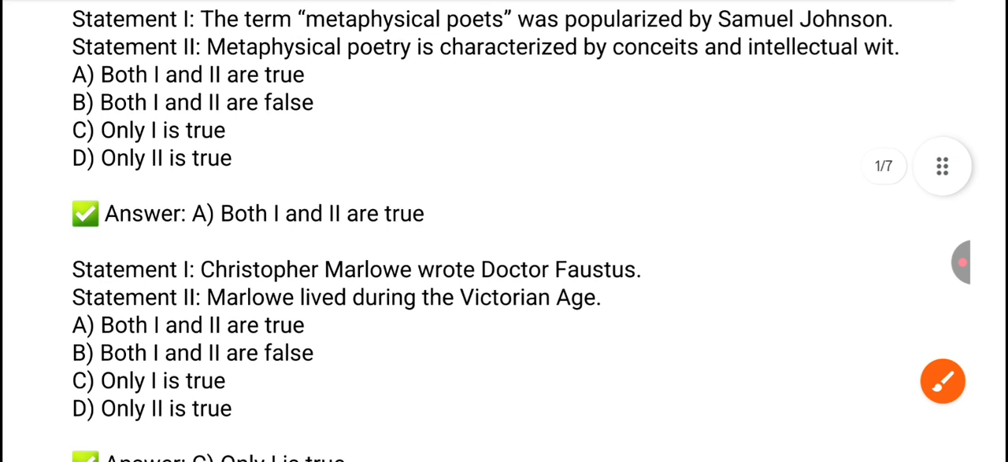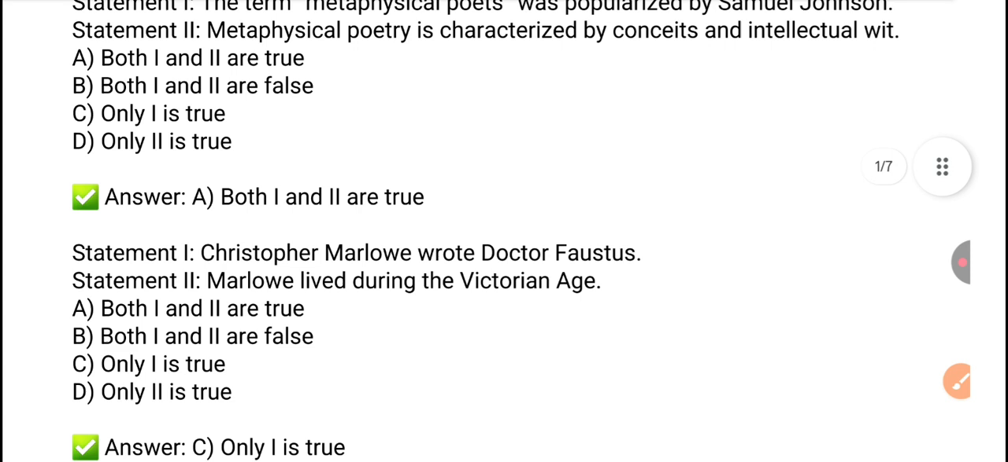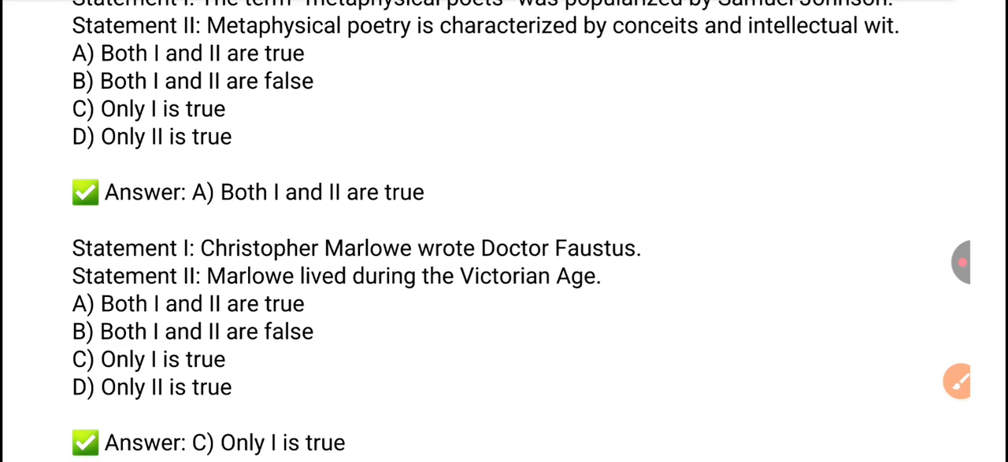Next question. Statement 1: Christopher Marlowe wrote Dr. Faustus. Second statement: Marlowe lived during the Victorian age. Both 1 and 2 are true, both 1 and 2 are false, only one is true, or only second is true. So which is the right answer? The right answer is option C, only the first statement is true, because Marlowe didn't live during the Victorian age. Christopher Marlowe wrote Dr. Faustus. The first statement is correct.